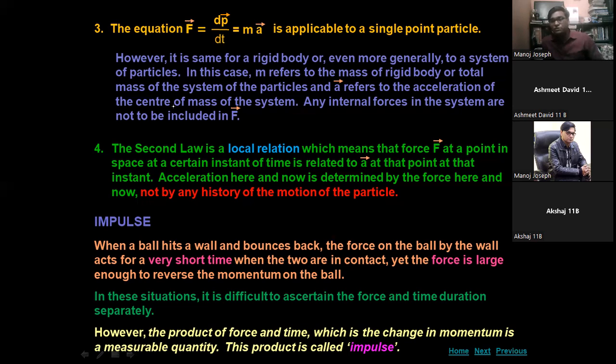So the product of force and time, which is the change in momentum, is a measurable quantity. This product is called impulse. Impulse is the product of force and change of time, that is, a very, very small change in time.